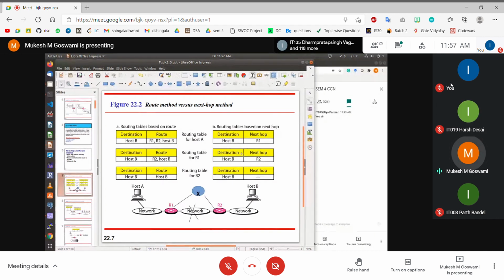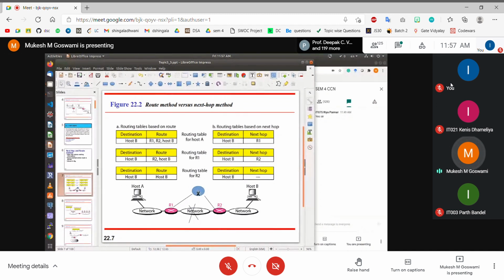Whereas in case of next hop IP address based routing, you only need to update this information on the corresponding router. What is the corresponding router here? R1 is the only device that has to know that this particular network is no longer available. Now you can reach R2 via some intermediate node X, right? So the only thing that you need to change here is the routing table of R1, saying that if I want to reach host B, I have to send my data to X.